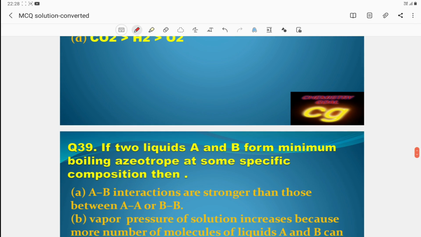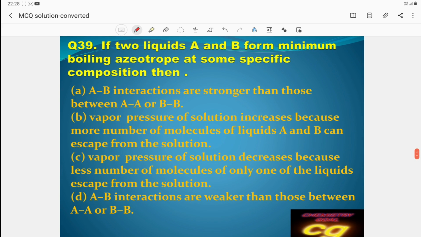Okay, then question number 39. If two liquids A and B form minimum boiling azeotropes at some specific composition, then minimum boiling azeotrope means here A-B interaction is less.